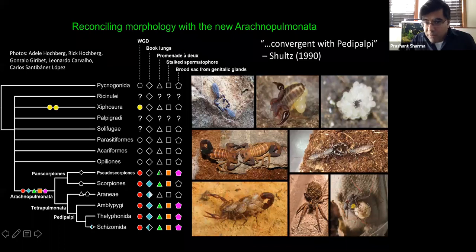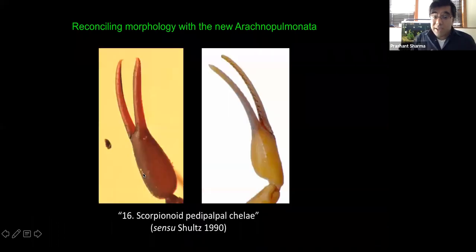Both that stalked spermatophore and the brood sac that pseudoscorpions will produce from gonophoral glands when they lay eggs were scored by Jeffrey Schultz as being probably convergently evolved in pedipalpi. But with retrospect, of course, given the weight of all this new evidence, we recognize that those are probably not convergences. We're most likely looking at homologous entities. And we can keep going. Sometimes the most obvious putative synapomorphies are the ones that have been staring us in the face all along.